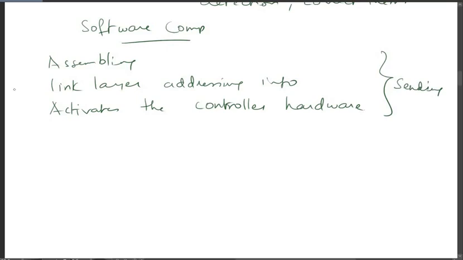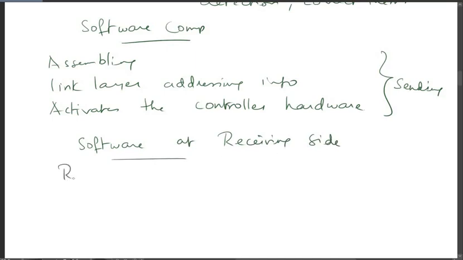Now at the receiving side, what happens? This is the operation of the software at the receiving side. What does it do?